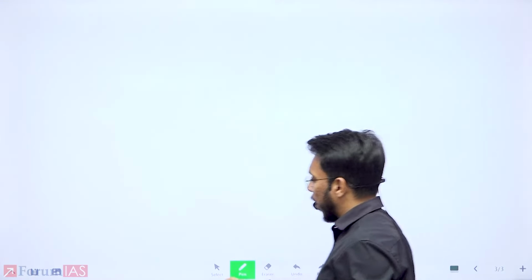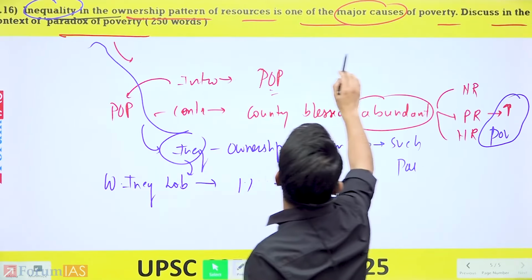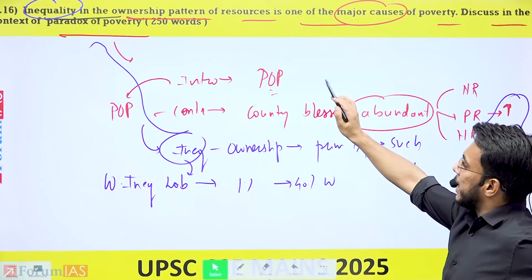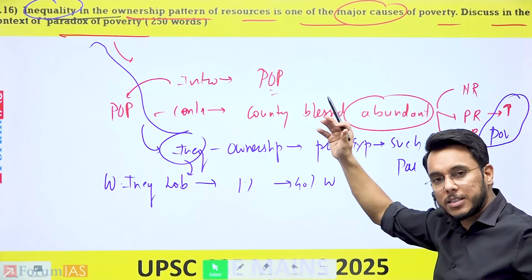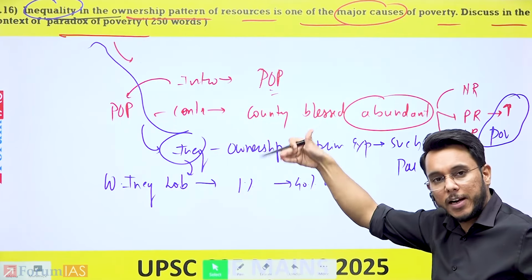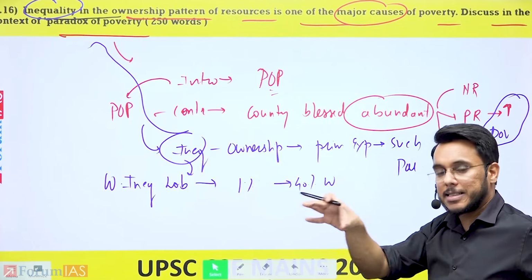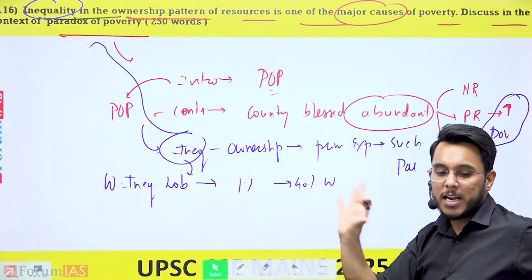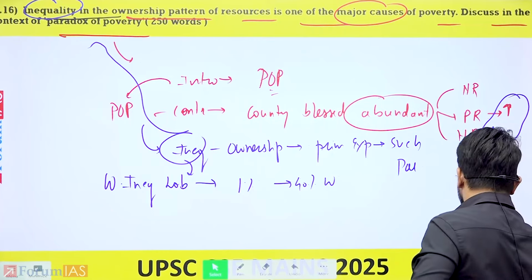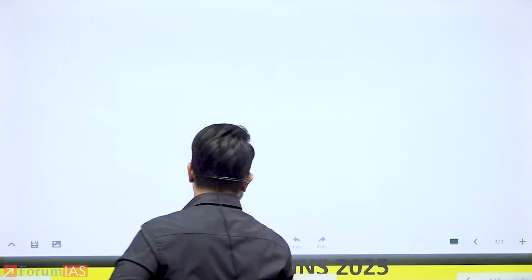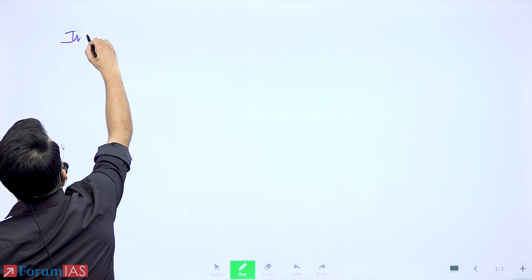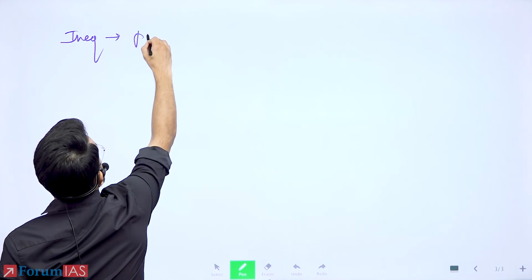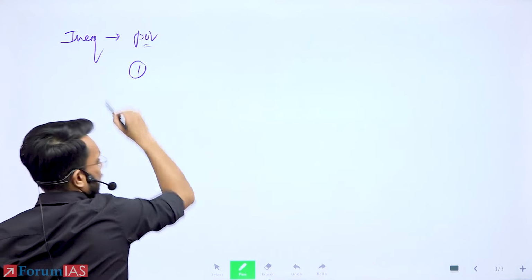Now, moving in this particular direction, I will move to the core demand of the question, where it shows inequality in ownership is the major reason. So I will give different case studies and different viewpoints showing that inequality exists on multiple levels and it is perpetuating poverty. So inequality perpetuates poverty. Okay.